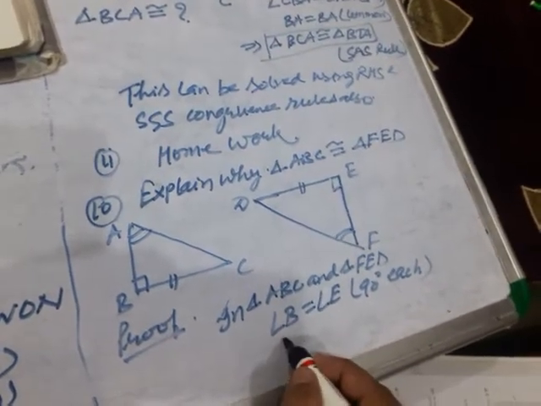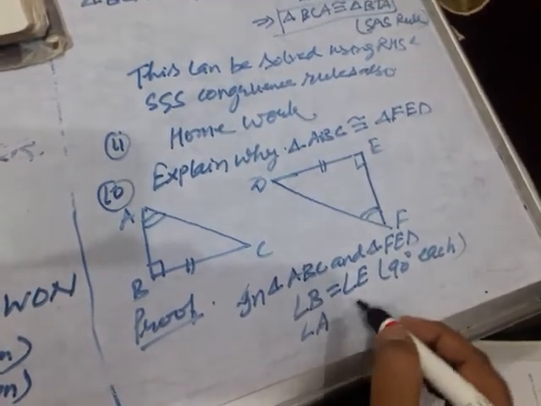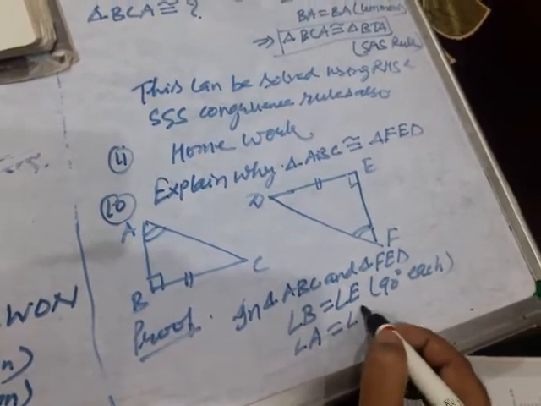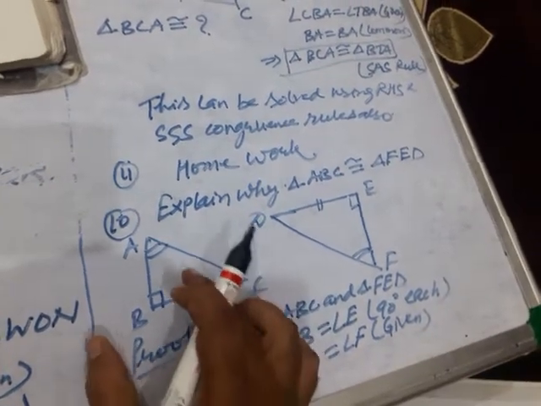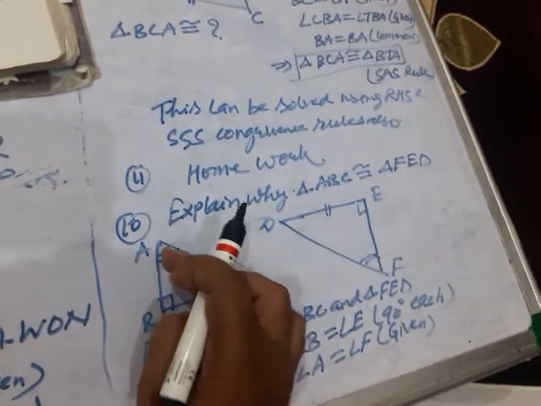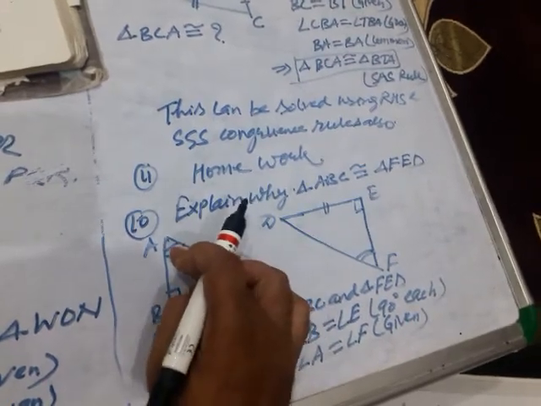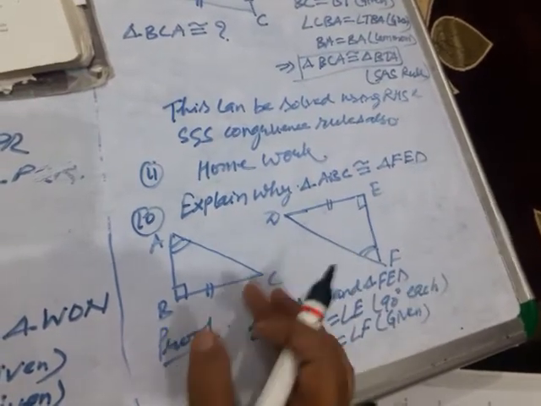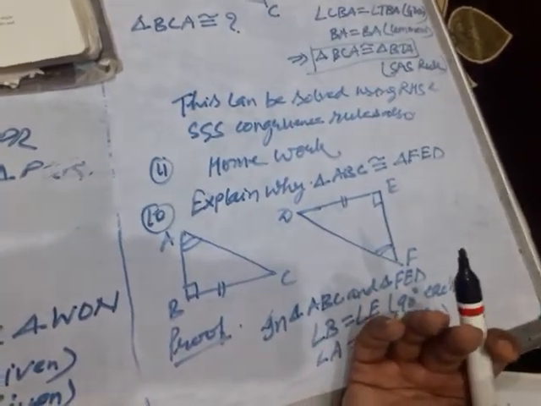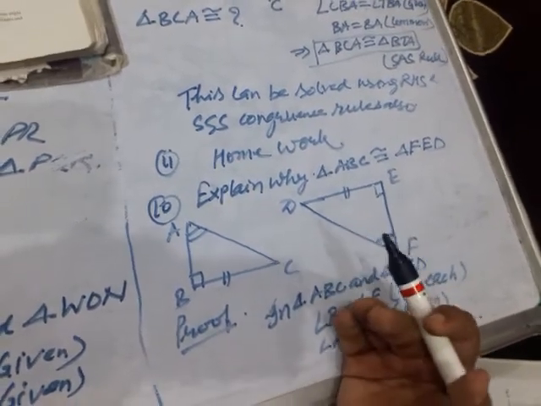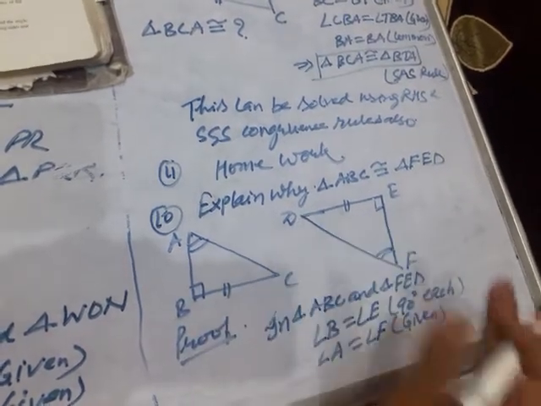And what? Angle A equal to angle F, that is given in the question. Clear, children. In this situation, the AAS congruence criterion you don't know till now. This A and S, you will study in class 9th. But out of the existing congruence criteria that we have, SAS, SSS, ASA and RHS, this question cannot be solved using them.